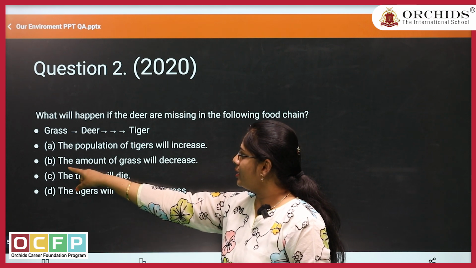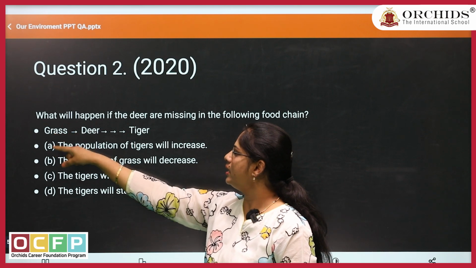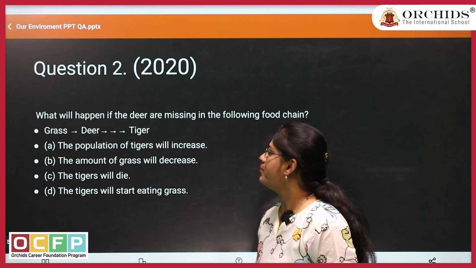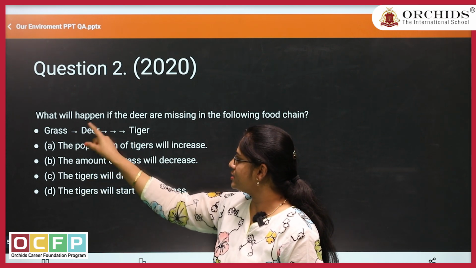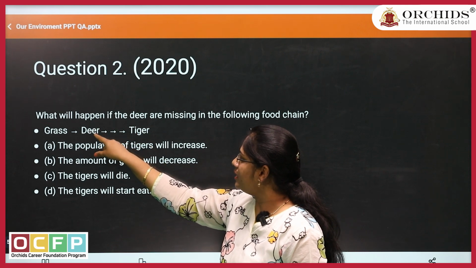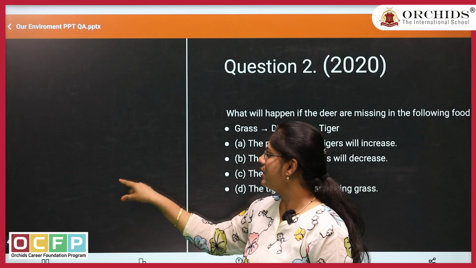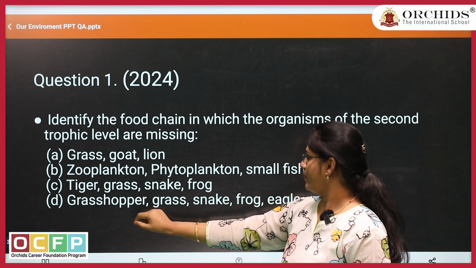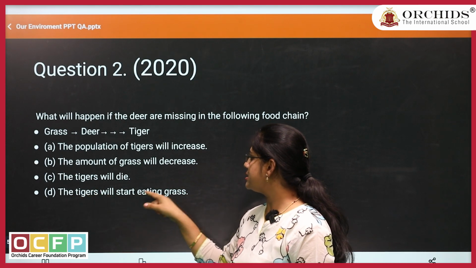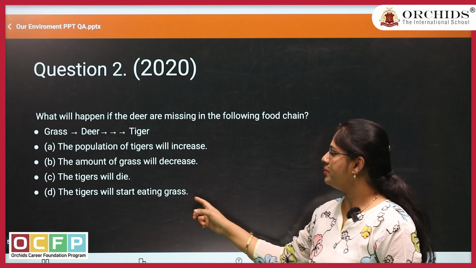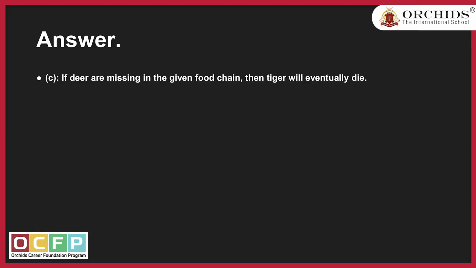Second option is the amount of grass will decrease. If nobody is there to eat the grass, then obviously the grass amount will be increasing, not decreasing. The tiger will die. Here check the options. If the deer are missing, obviously there is no food for the tigers, so gradually they will die. The fourth option, the tiger will start eating the grass. This cannot be the answer, as the tigers are carnivore animals, they will not eat the grass. So our answer is tigers will die.